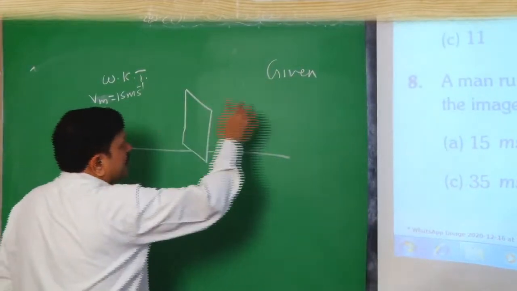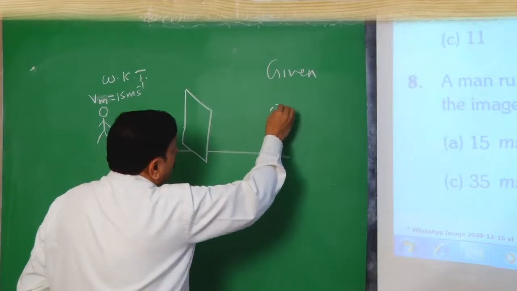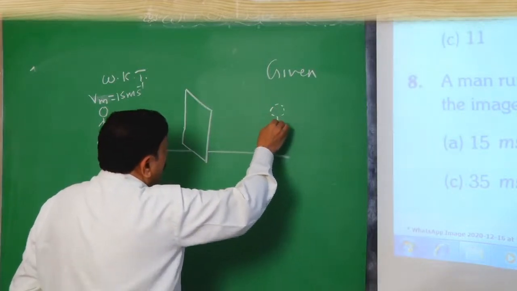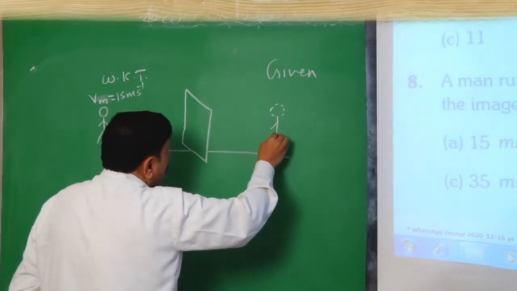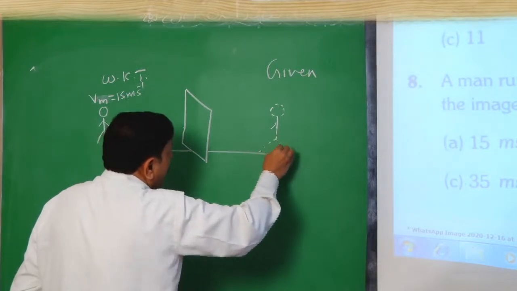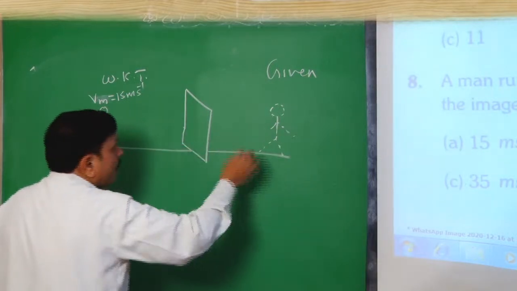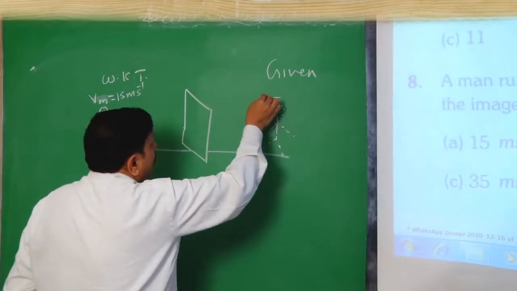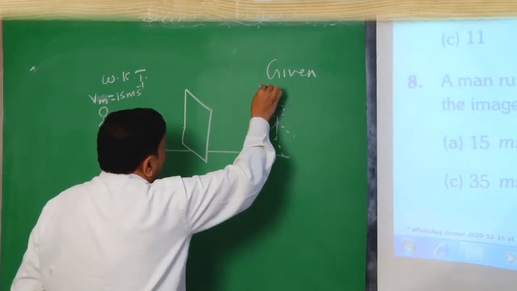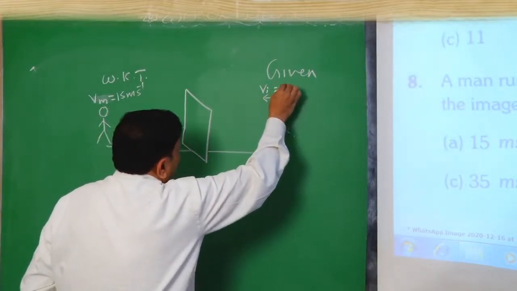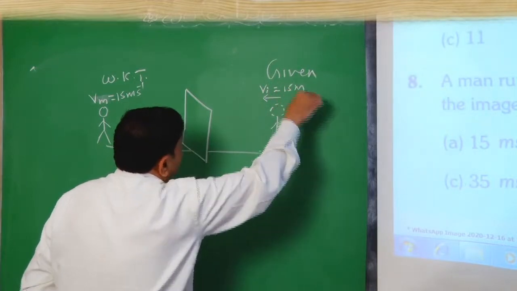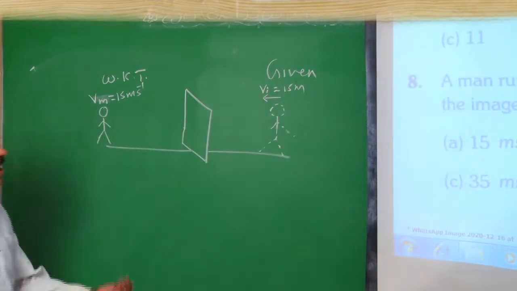If you see the image, the image will be obtained in the mirror at the same distance as the distance of the man. And the speed of the image, say I, how much should it be? It should again be 15 meters per second, but in which direction?